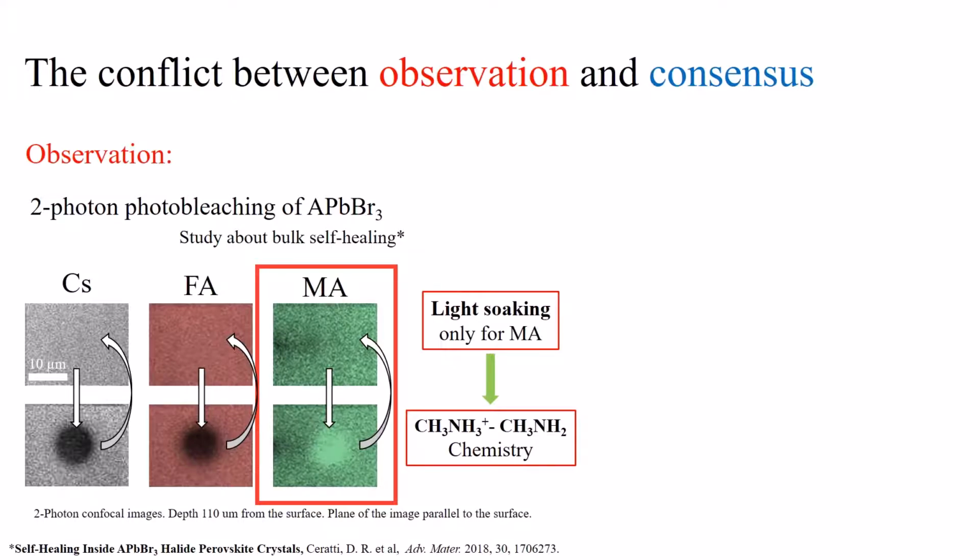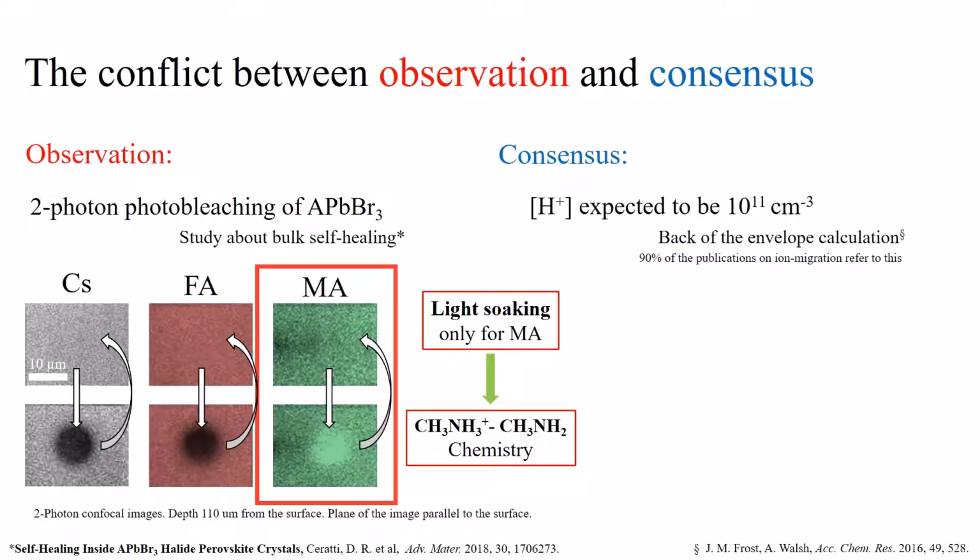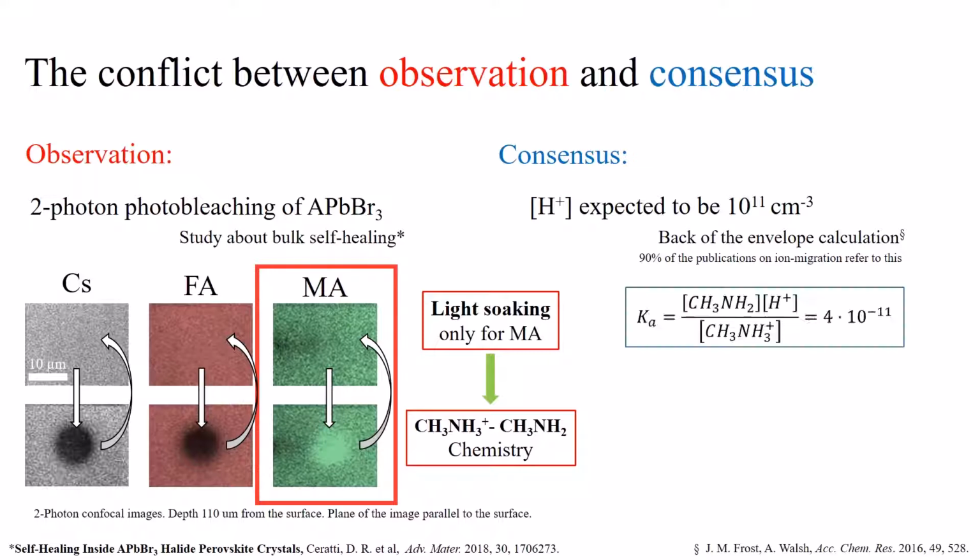The consensus is that protons should have a very low density, in the order of 10 to the 11 per cubic centimeter. The value is explicit in an article which is cited by 90% of the papers discussing ion migration in perovskites. The value is obtained by a reasonable back-of-the-envelope calculation based on the acidity constant of methylammonium in water. Regrettably, the community considered the subject settled with this, even if no experimental evidence was brought about the proton density in the perovskites.